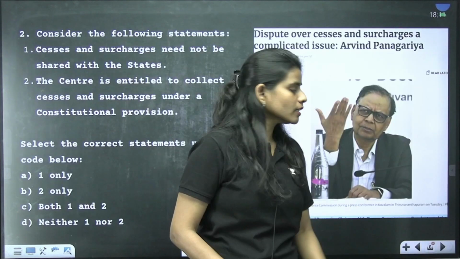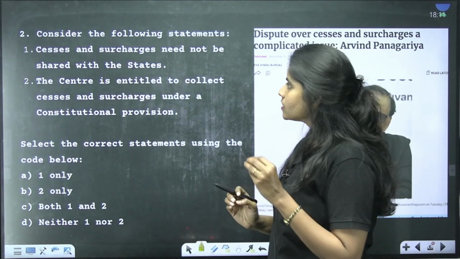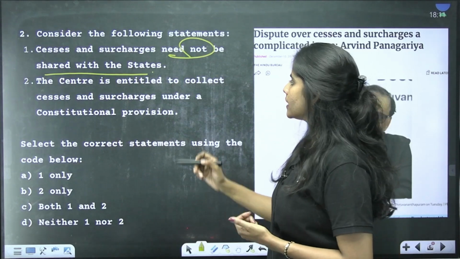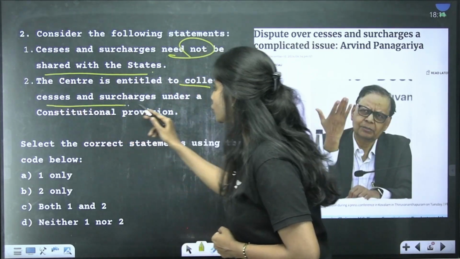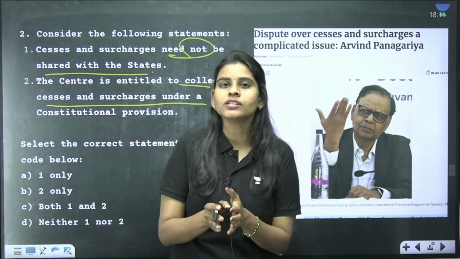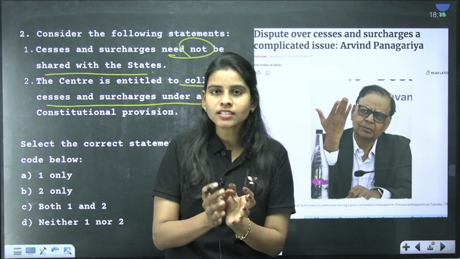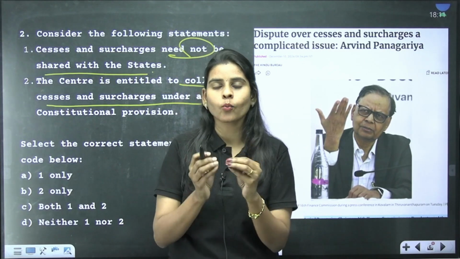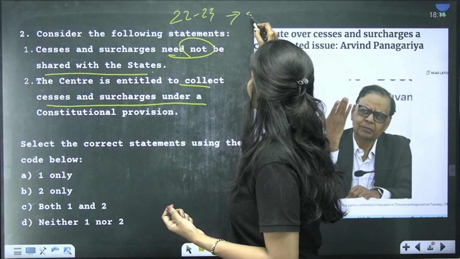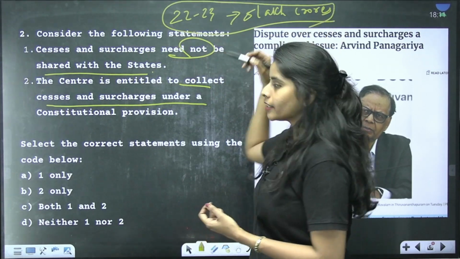Moving forward from here, we have another question with us. Consider the following statements. Cesses and surcharges need not be shared with the states. The center is entitled to collect cesses and surcharges under constitutional provision. See, the states are actually demanding the center government to distribute their cesses and surcharges collection, which was quite higher. In the last financial year, 22 to 23, about 5 lakh crores was collected under the cess and surcharge alone.